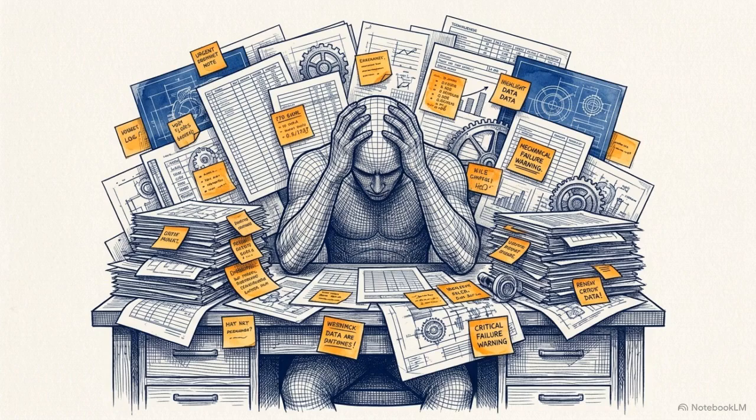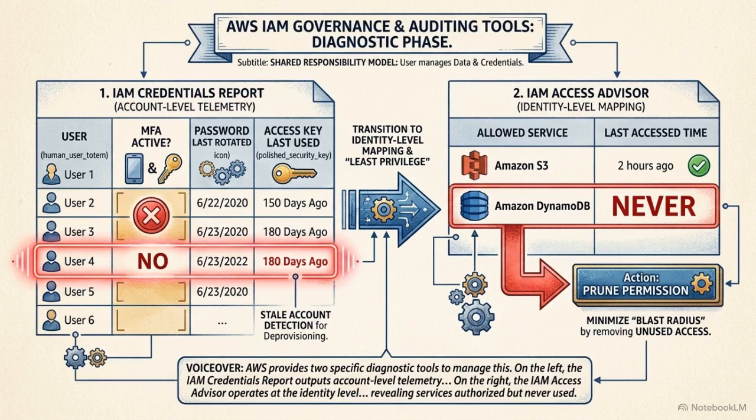Under the shared responsibility model, AWS secures the physical infrastructure, but managing policy composition and key rotation falls entirely on you. You cannot rely on manual audits to maintain this compliance. AWS provides two specific diagnostic tools to manage this. On the left, the IAM Credentials Report outputs account-level telemetry on the status of all passwords, MFA devices, and programmatic keys. Security teams use this data to detect inactive credentials and isolate stale accounts for deprovisioning.